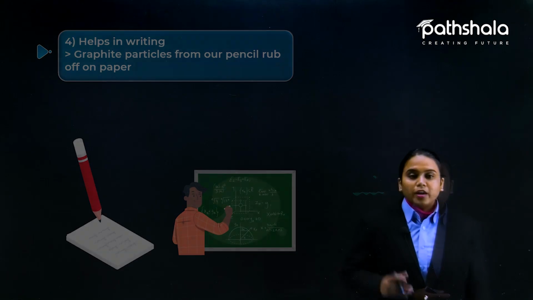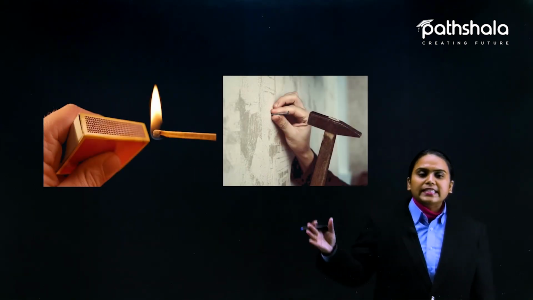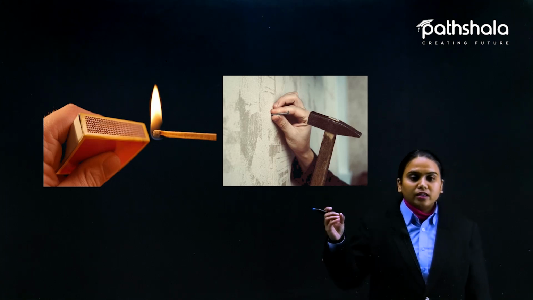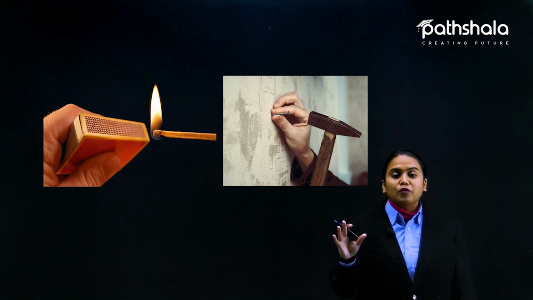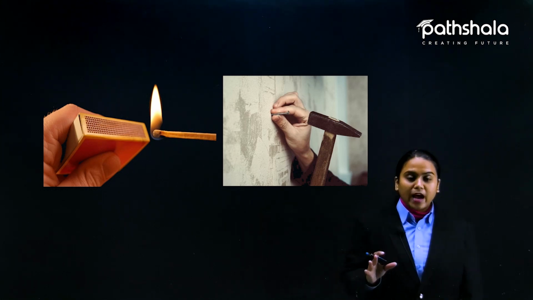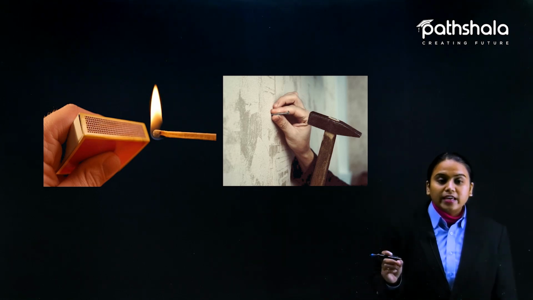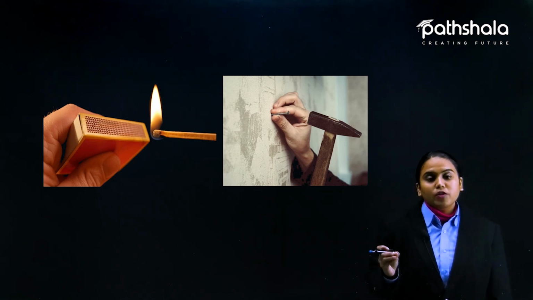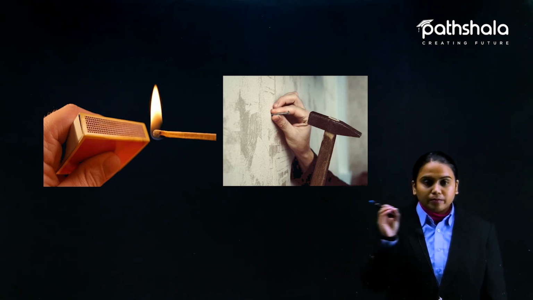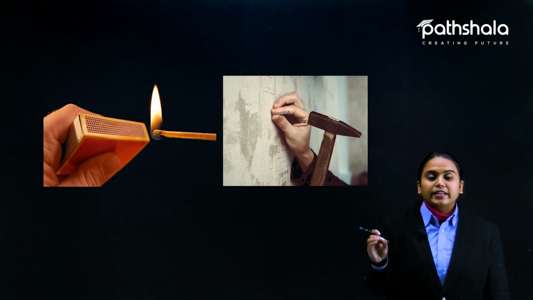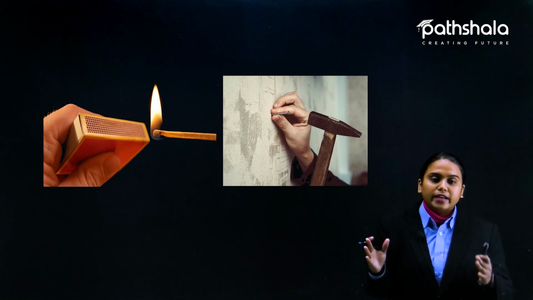Continuing here, we have lots of examples, and these are not the only examples of the advantages of friction. You can see various examples in day-to-day life. See the matchstick: it lights up because of the friction between the lead on the matchstick and the graphite on the box; they rub against each other and it lights up.